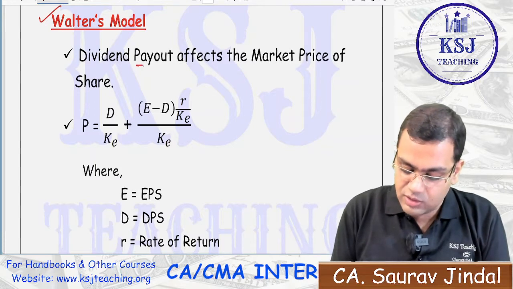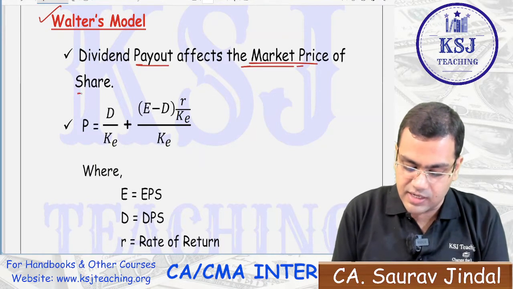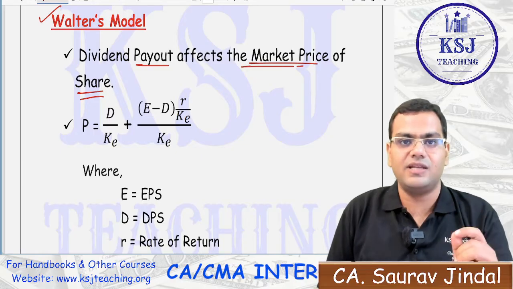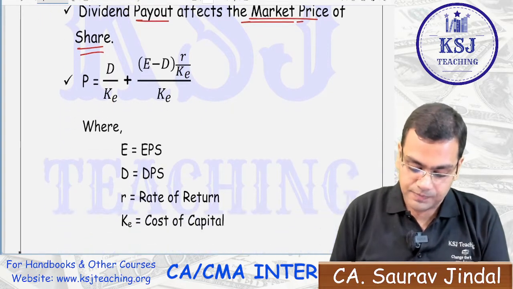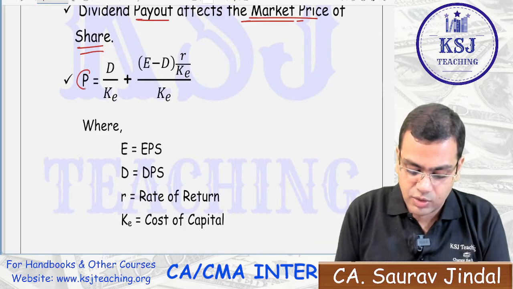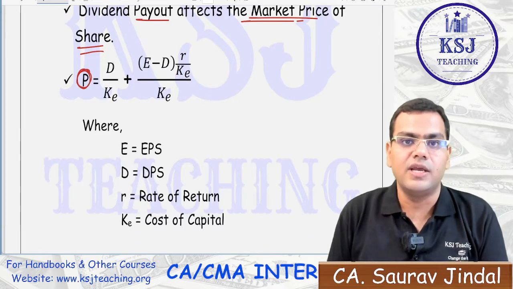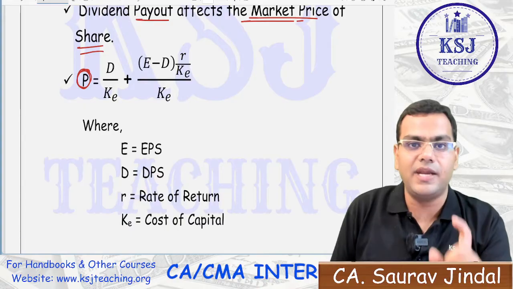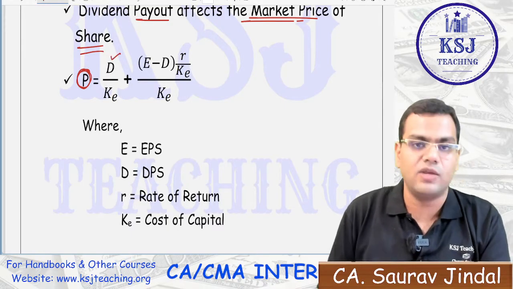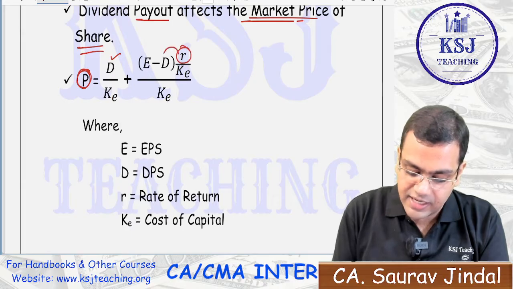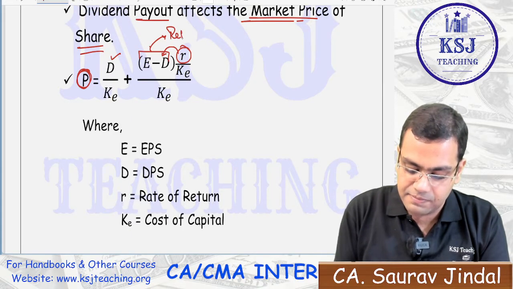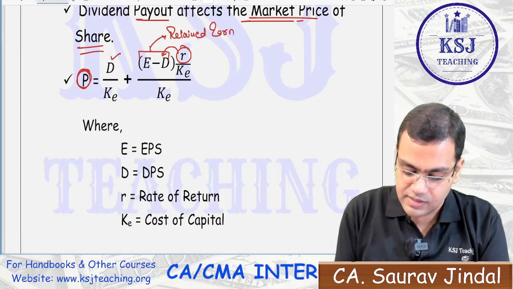The dividend payout affects the market price of the share. According to Walter, the dividend that you are paying will affect the market price of the share, right? How? He says how you can determine the price of the share. The price of the share is dependent upon the dividend that you are distributing plus the return that you are getting on your retained earnings. E minus D represents your retained earnings, right?